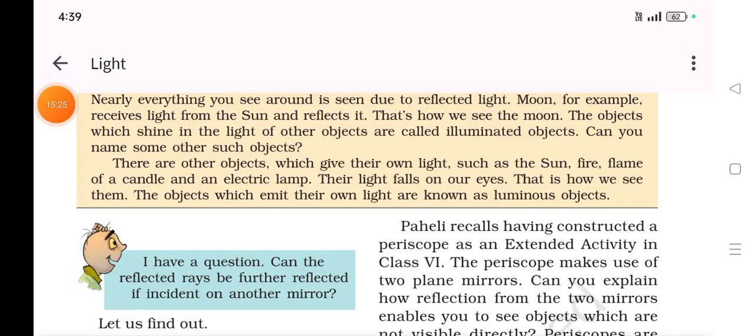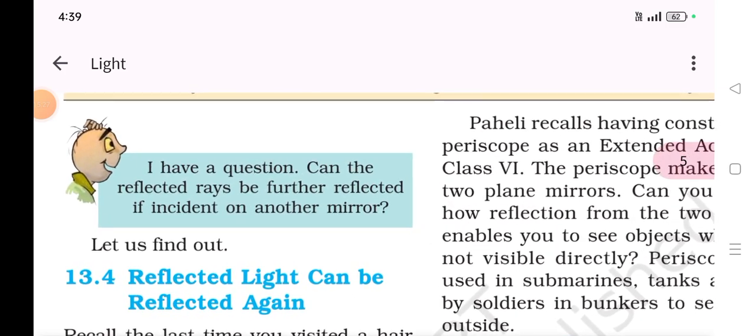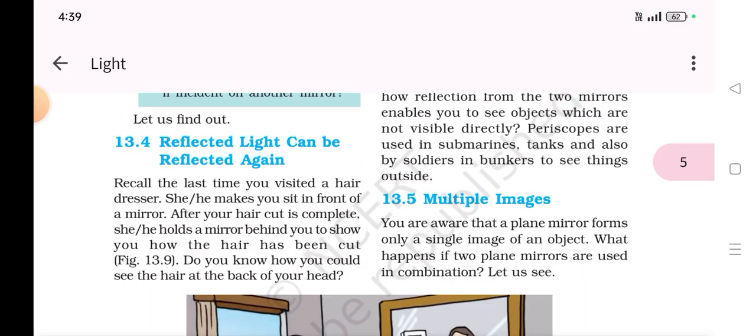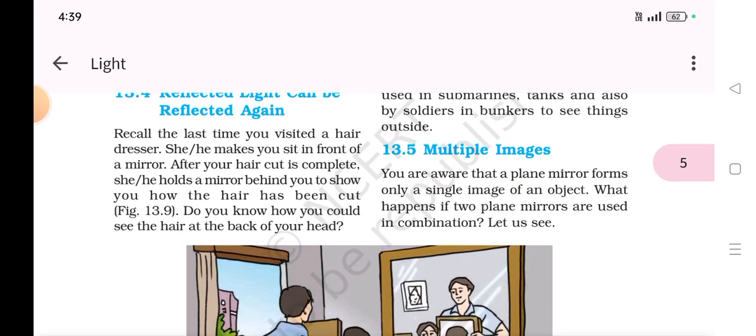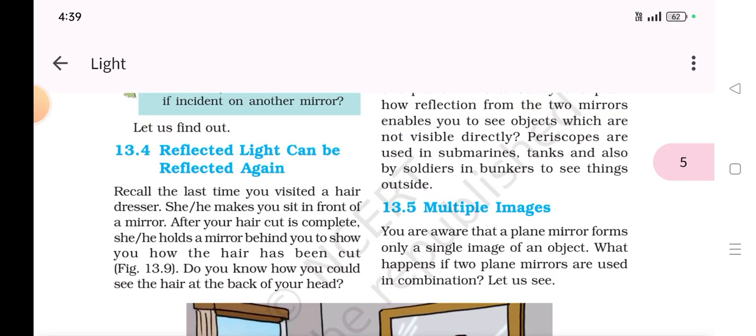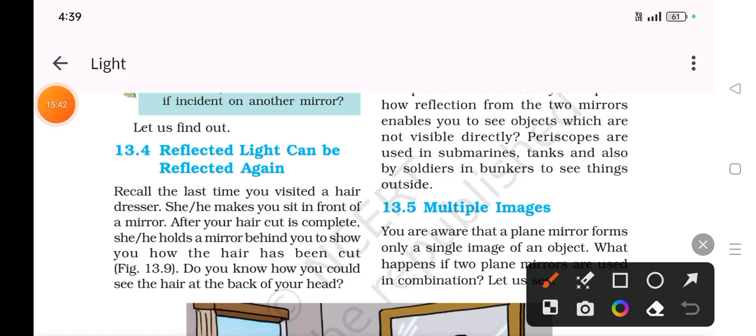Can the reflected rays be further reflected if incident on another mirror? Yes, a reflected ray can be reflected further. So, this is what we have to read now. Activity: reflected light can be reflected again.